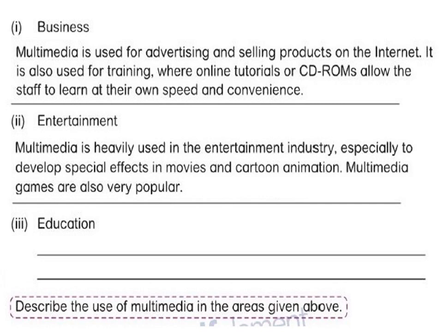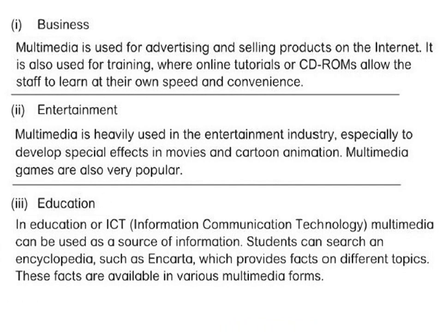Multimedia games are also very popular. The third one, education. In education or ICT, multimedia can be used as a source of information. Students can search an encyclopedia such as Encarta, which provides facts on different topics. These facts are available in various multimedia forms.